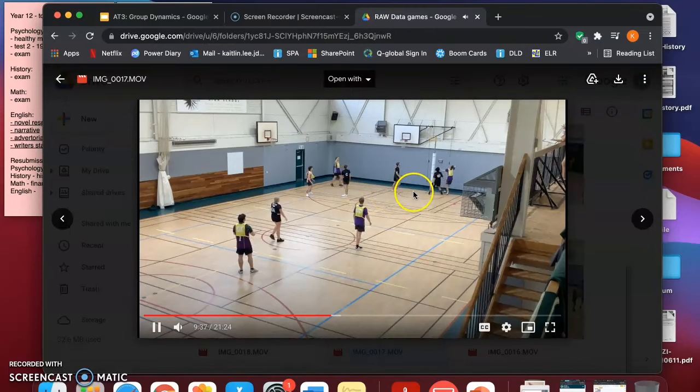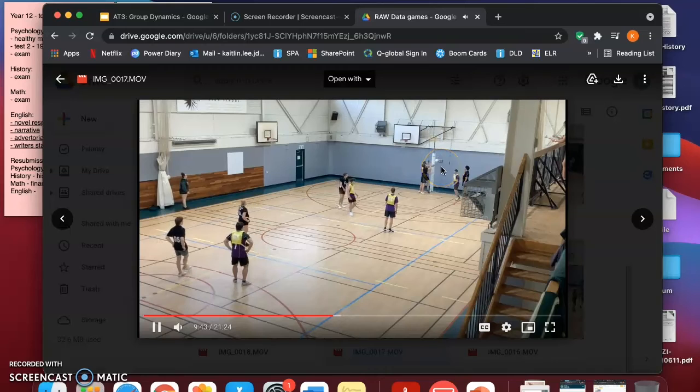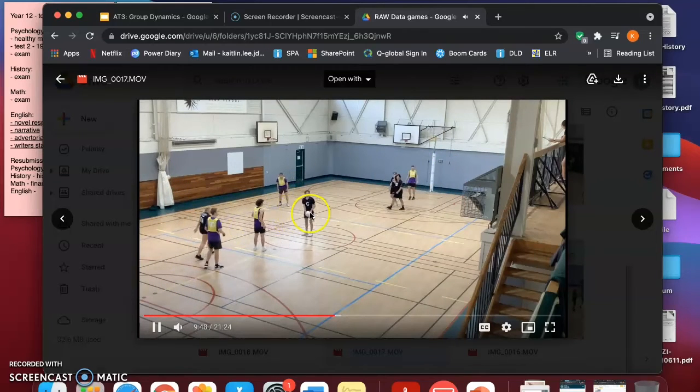As you can see in this clip here, Campbell has received the ball. He shoots, he scores, Kai turns, walks away, Jess, limp arms, low body language.